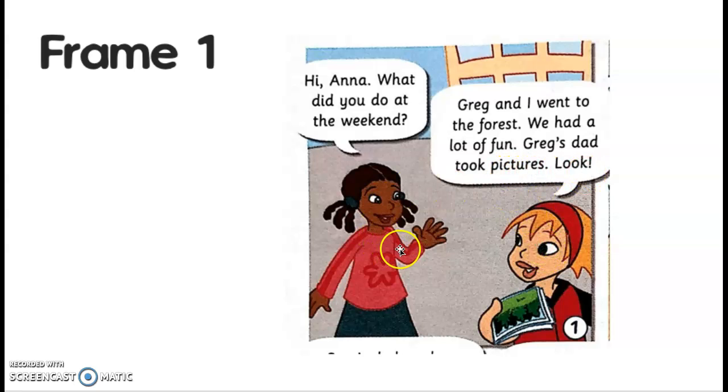So in this frame there are two characters, Anna and her friend. So her friend was asking her about her weekend. So she told that she went to the forest with Greg and Greg's dad. So Anna is showing the picture to her friend.